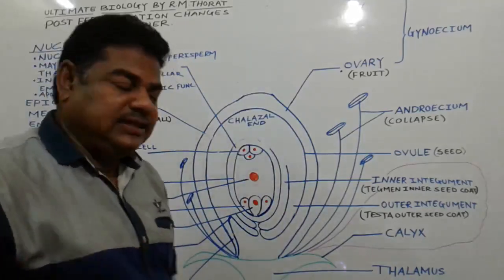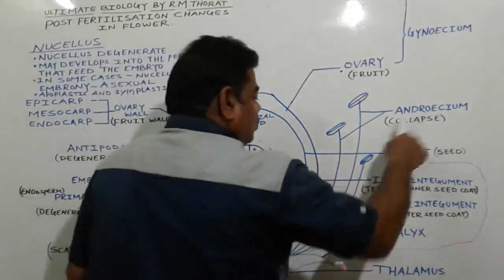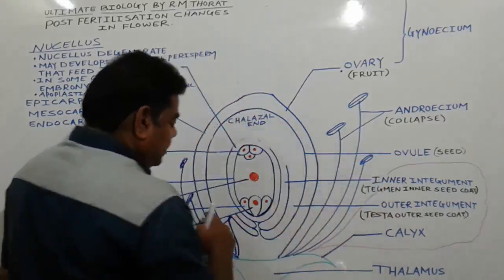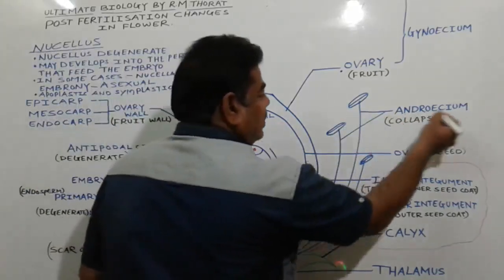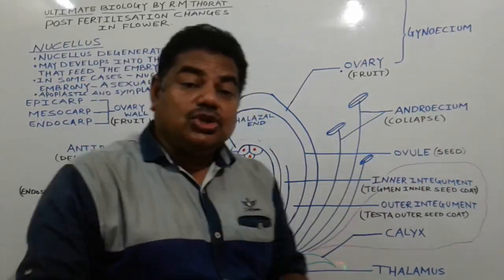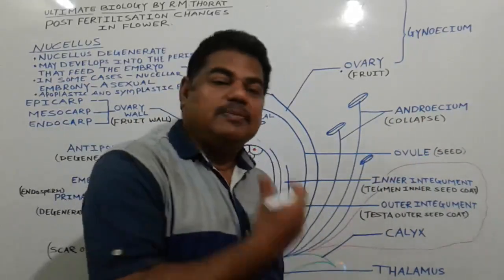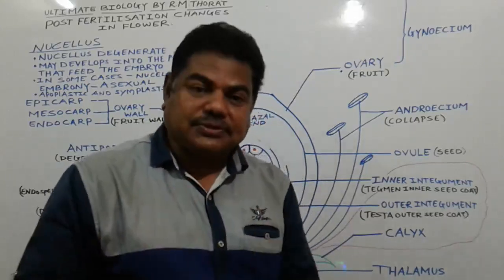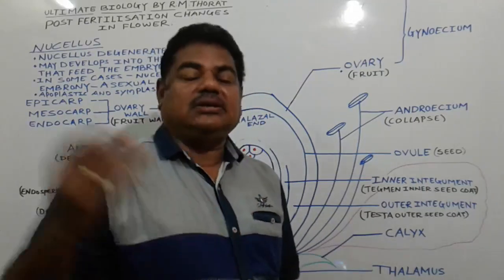After fertilization, the androecium, which is made of one stamen, second stamen, third stamen, collectively the androecium, is also no longer needed in this bisexual flower. So the androecium also collapses and detaches from the flower.